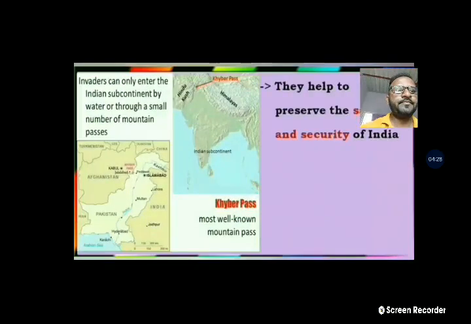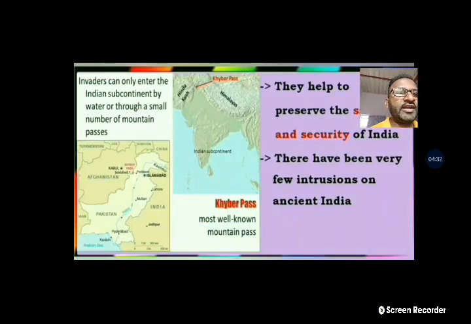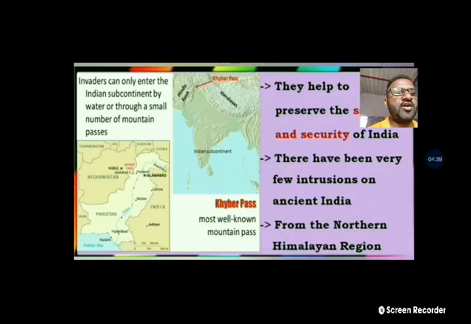They help to preserve the security of our country. There have been very few intrusions on ancient India from the northern Himalayan regions. Himalayas are protecting us from cold winds also, as well as for security purposes.